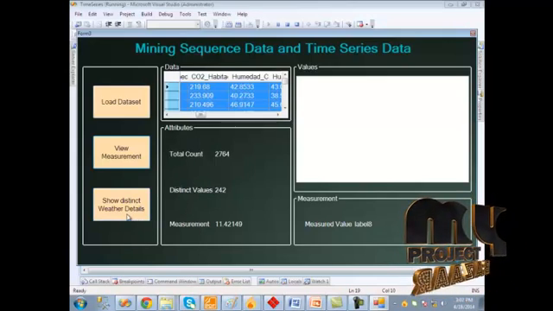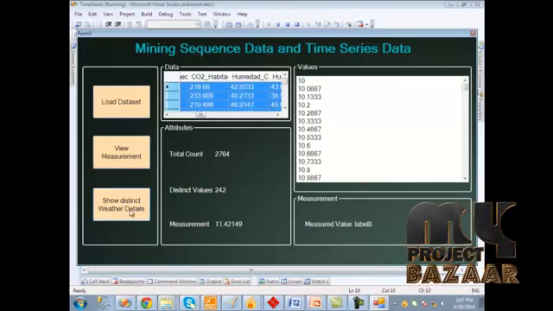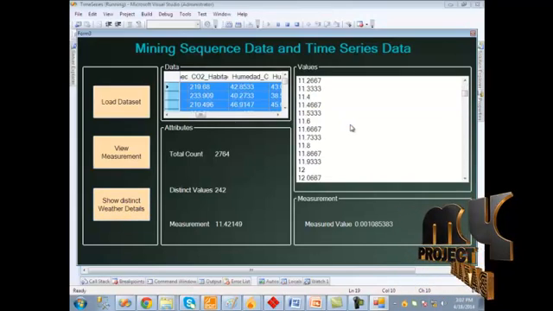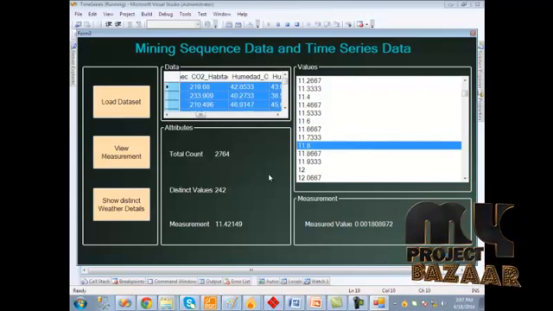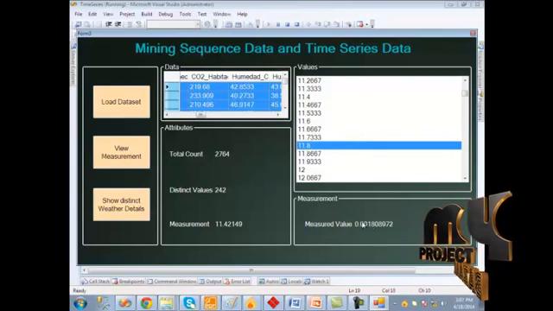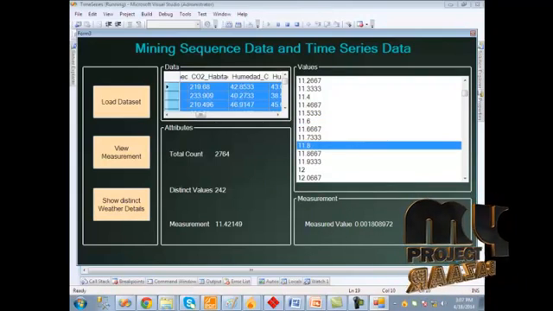Then we should click show distinct weather details. The distinct weather details are shown here. Then when we click the distinct value, its corresponding measurement value is shown here. Then we should click the next button.